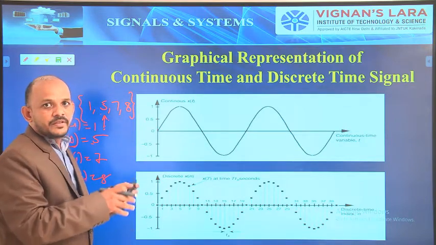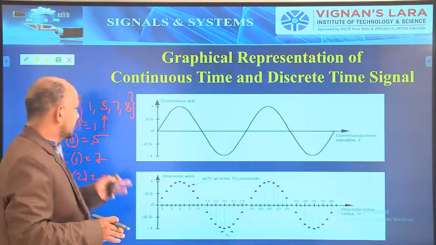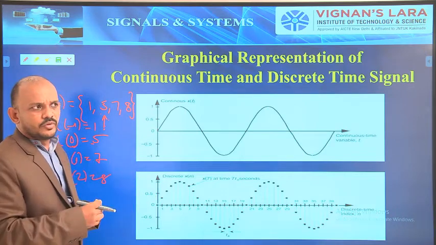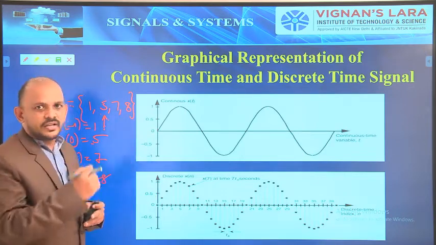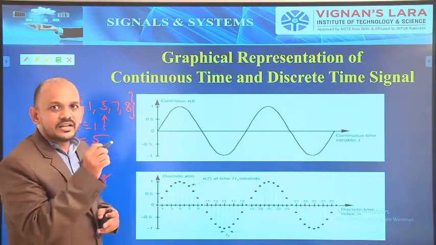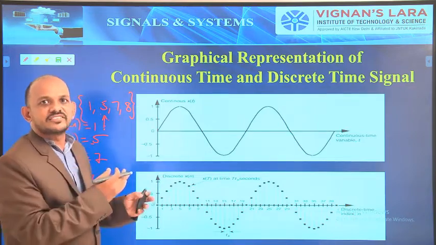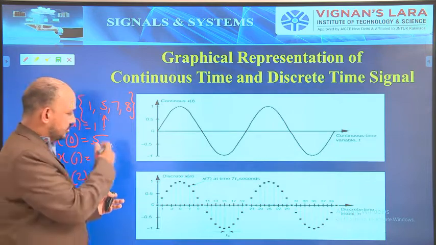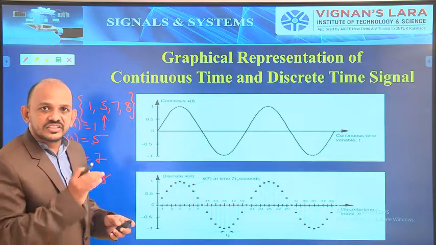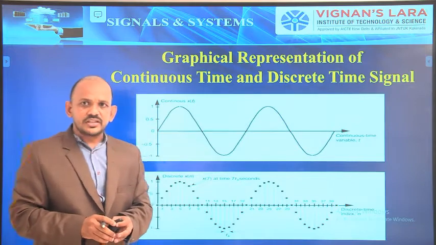So this is regarding continuous time signals and discrete time signals. For x of n, we may have n values, even 10 values. They will give an arrow mark upwards below one number. That means that is the value of x of 0. From there, moving forward we get x of 1, x of 2, and backward x of minus 1, x of minus 2 and so on. So this is a simple representation of a discrete time signal. Next, coming to the next topic.